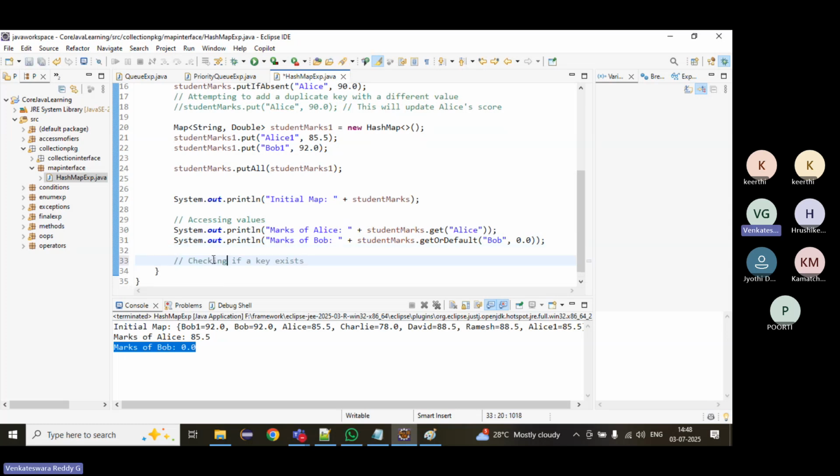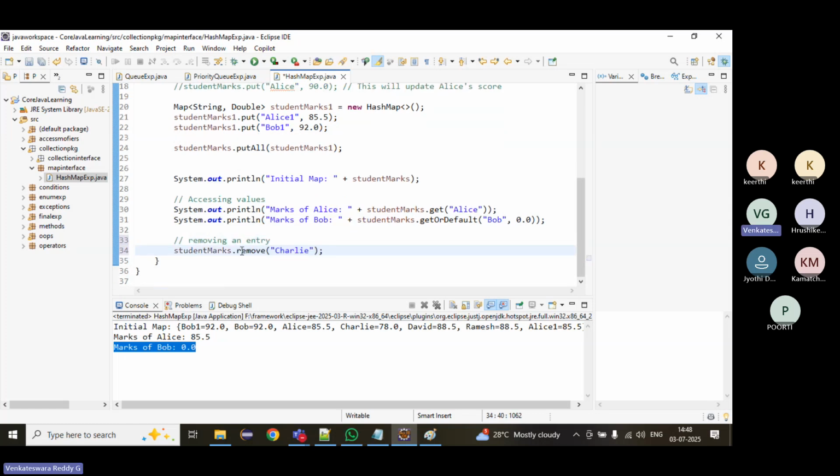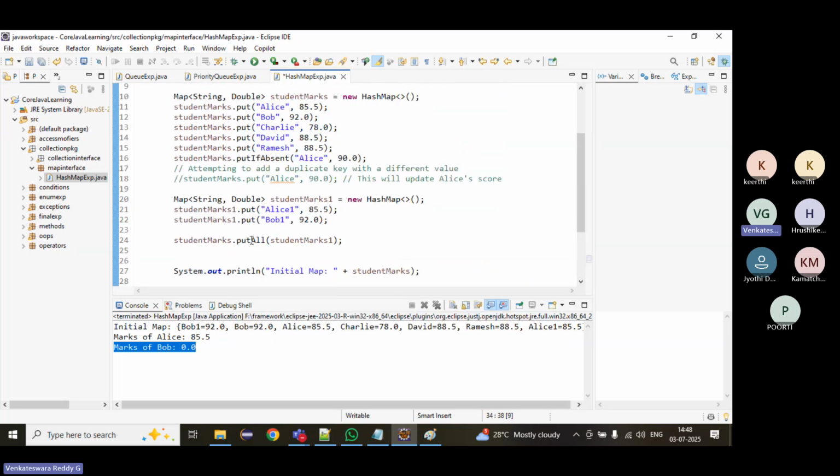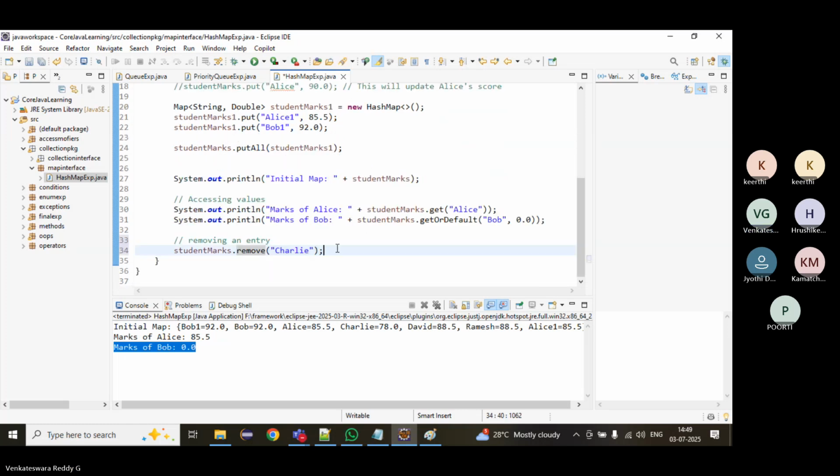Right, and then we have a remove method. If we want to remove, the remove method is there. We can pass the key, and it will remove it.